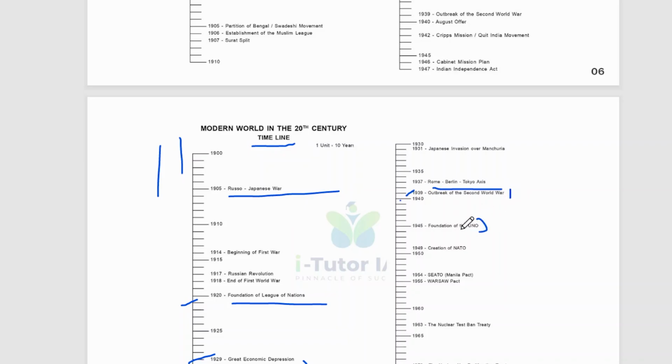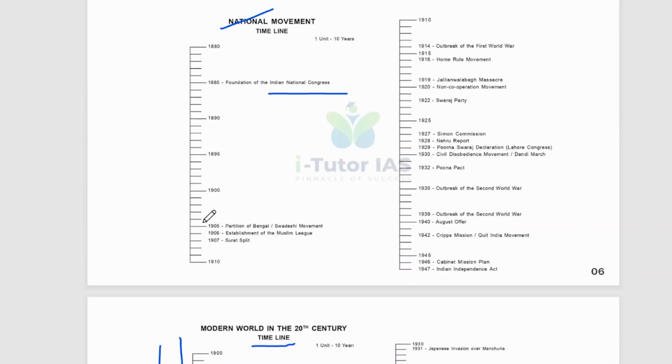And the foundation of the UNO in 1945, the creation of NATO in 1949, SEATO in 1954, the Warsaw Pact in 1955, the Nuclear Test Ban Treaty in 1963, and the Non-Proliferation Treaty in 1970. So this is the modern world history of the 20th century. And for Indian history, you can make a timeline from ancient history onwards: ancient, medieval, and modern. This is the modern history timeline.